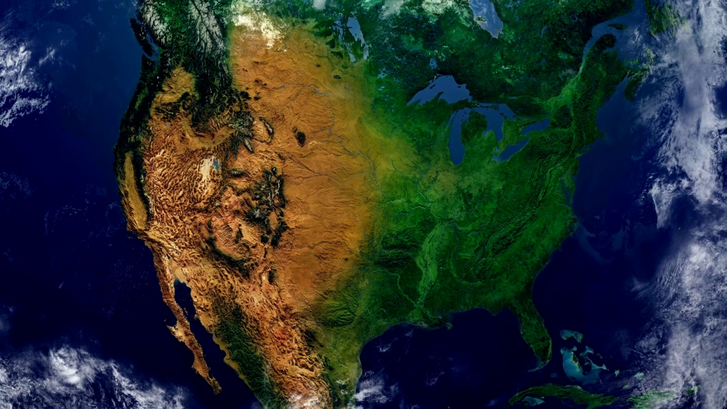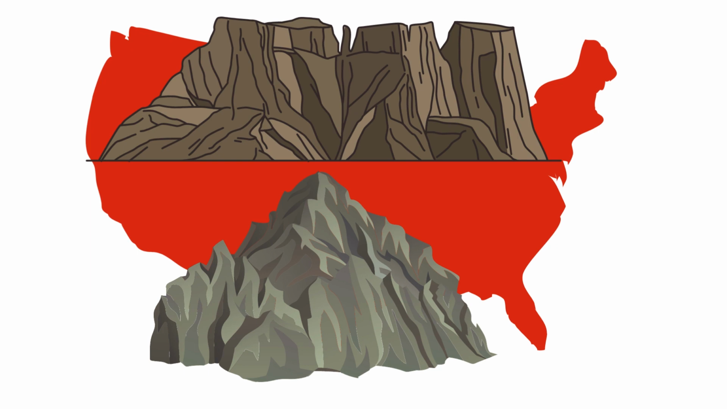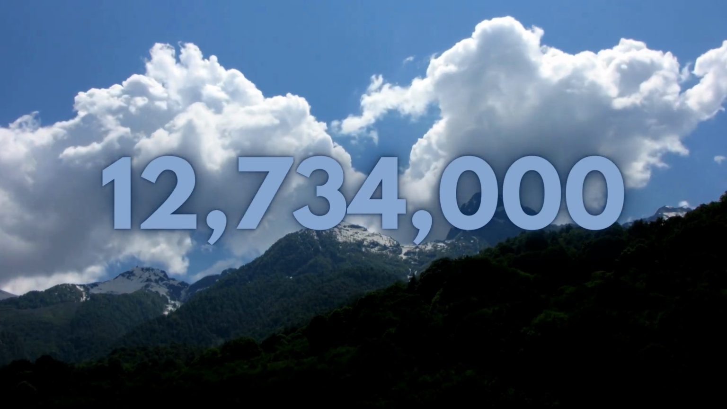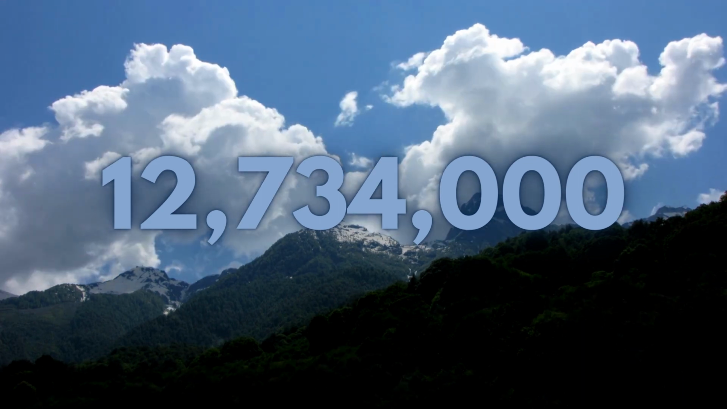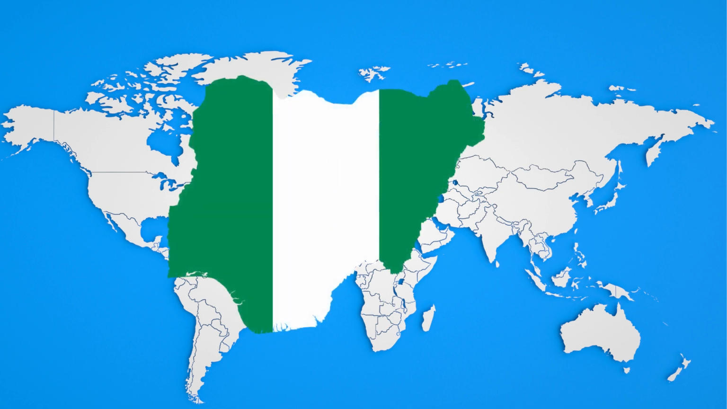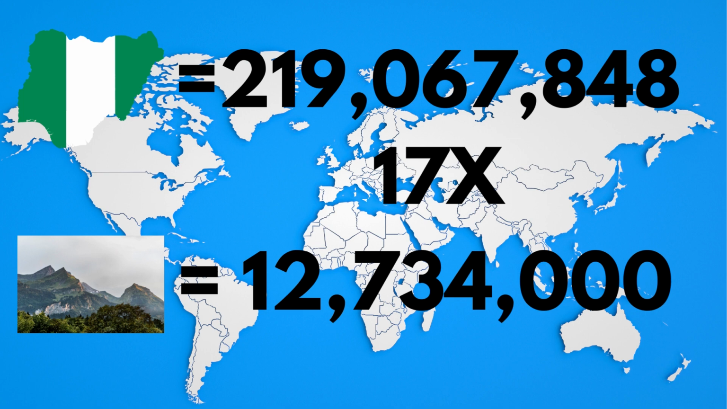So why does barely anyone live on the western side of the USA? Well, this is mostly because of rocky uninhabitable mountains on the western side. The largest mountain range in the western side is the Rocky Mountains, which has a population of only 12.7 million people. That may seem like a lot, but let's put that into a comparison. The Rocky Mountains has more land area than the entire country of Nigeria, and Nigeria has a humongous population of 219 million people. That's 17 times the Rocky Mountains population, which is just crazy.